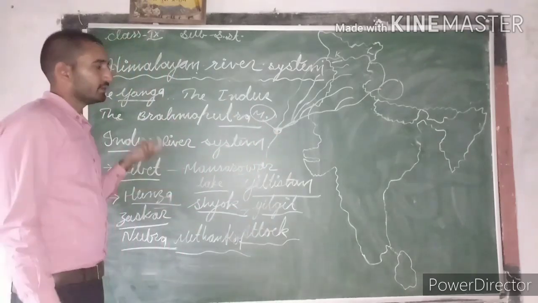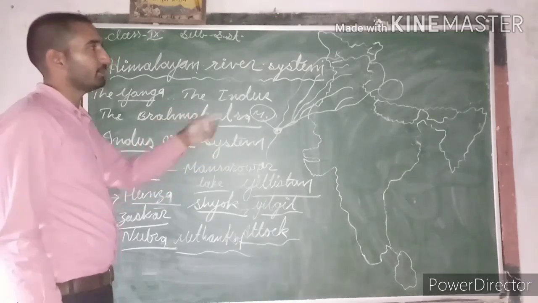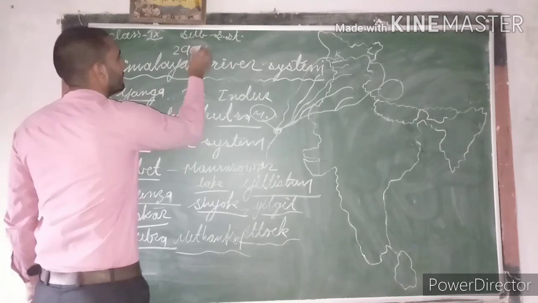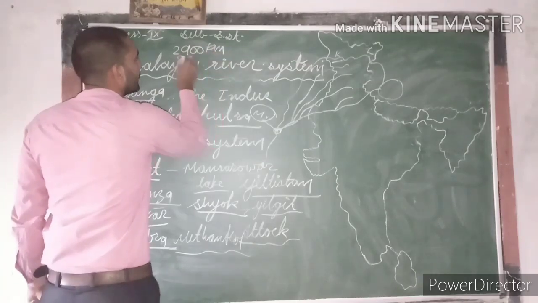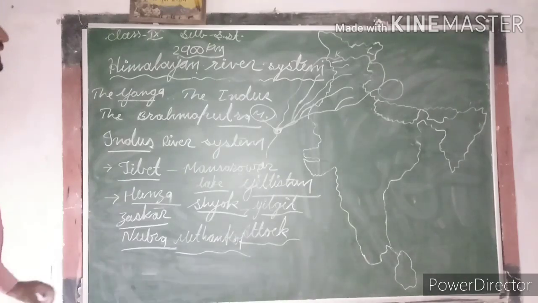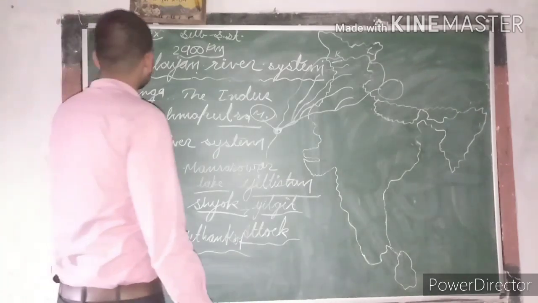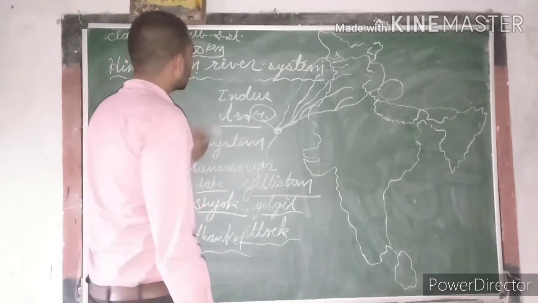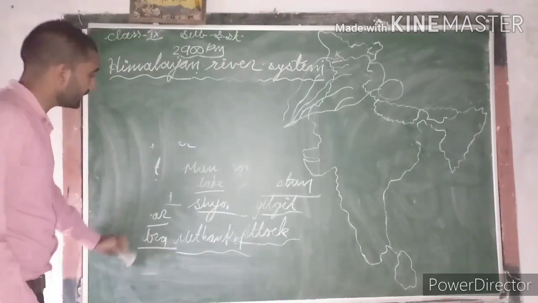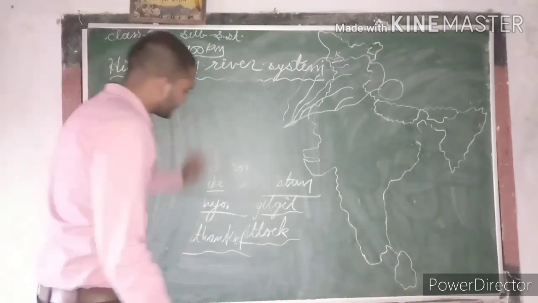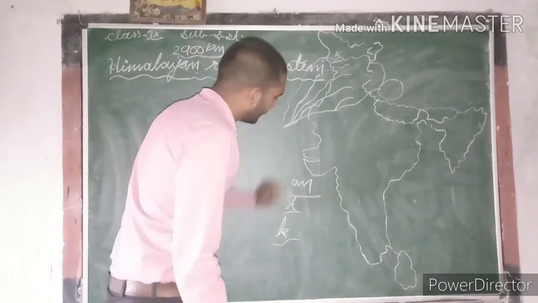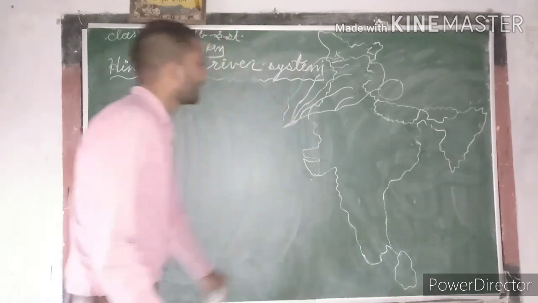So in this way the total length of the Indus river is nearby 2,900 kilometers. It means 2,900 kilometers is the total flowing length of the Indus river in its flowing direction. In this way the Indus river is included among the world's longest rivers.